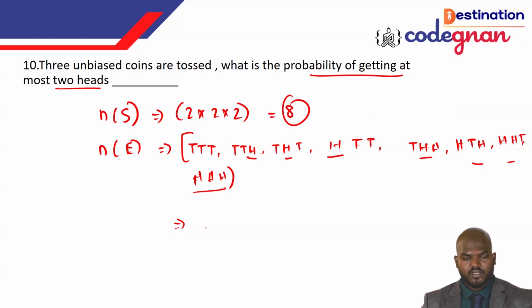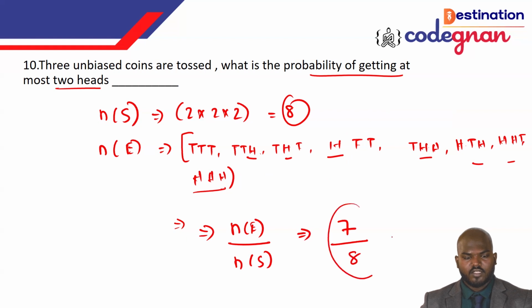So if you take it up, guys, that is number of events by number of sample space. We can call it 7 over 8. So this is your final answer that we get here in this one. Make sure you copy it down.